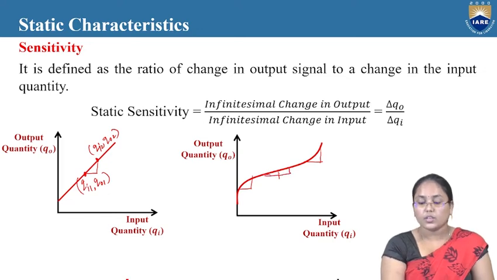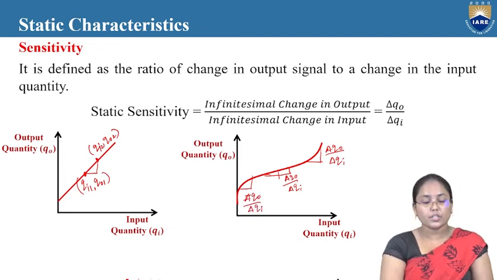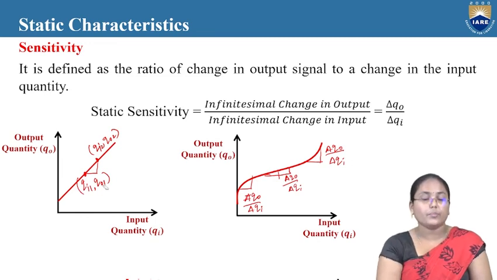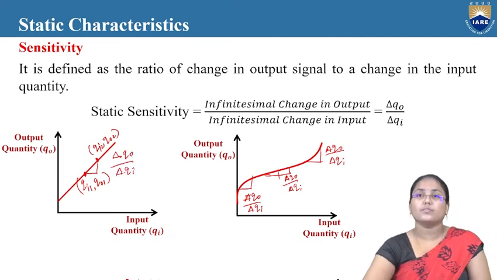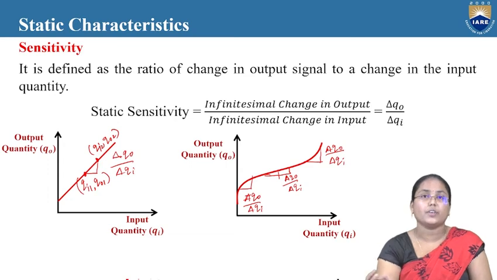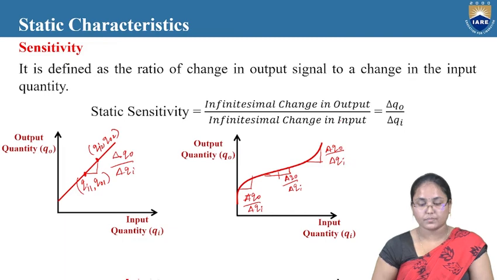So like this, okay. So now here delta Q0 by delta Qi will be different, and here delta Q0 by delta Qi, and here delta Q0 by delta Qi. So once we measure in terms of linear signals, then definitely we will be having only one delta Q0 by delta Qi, whereas in nonlinear signals we will be having different sensitivity values over the range of this particular signal.